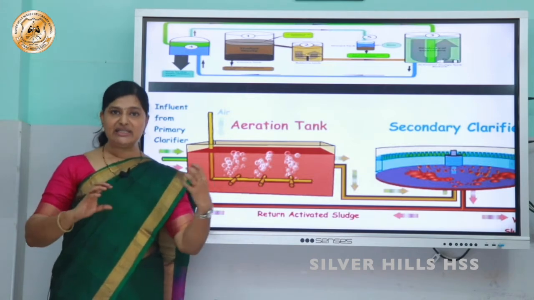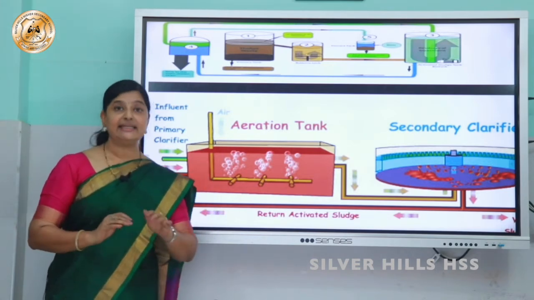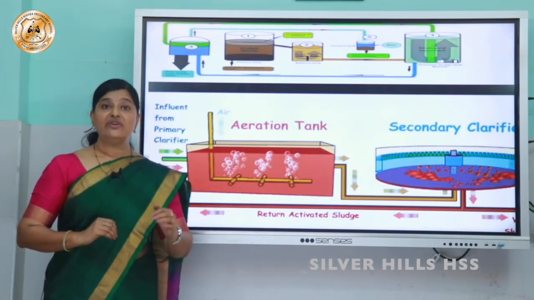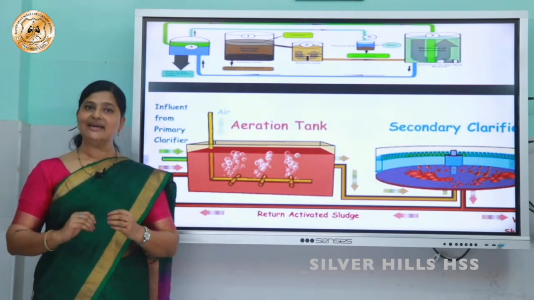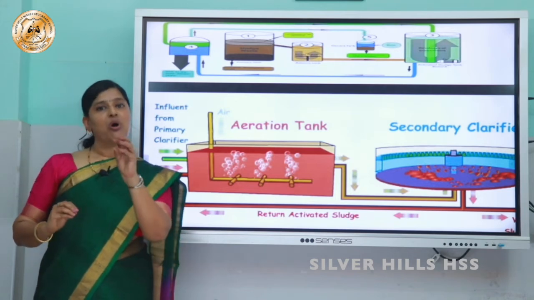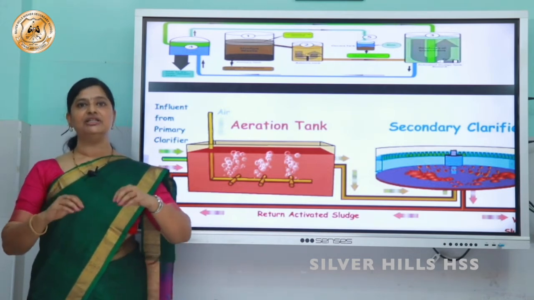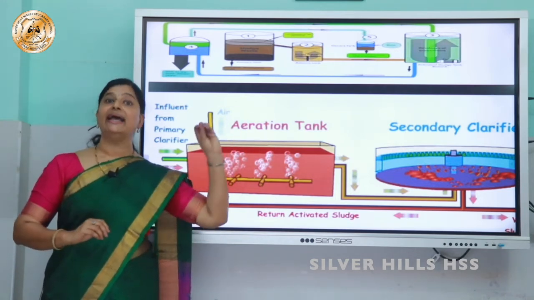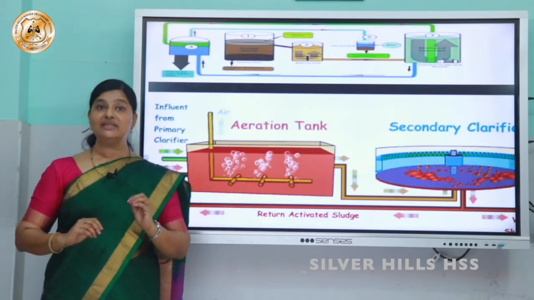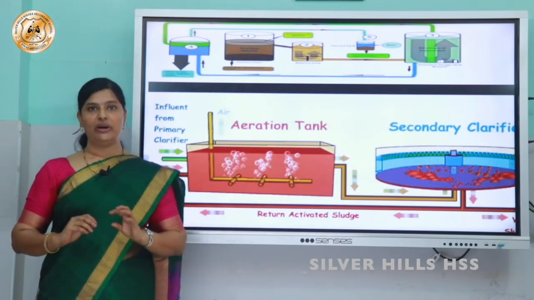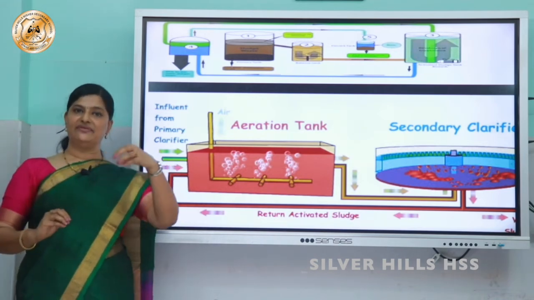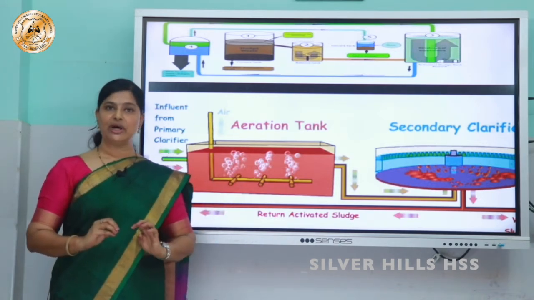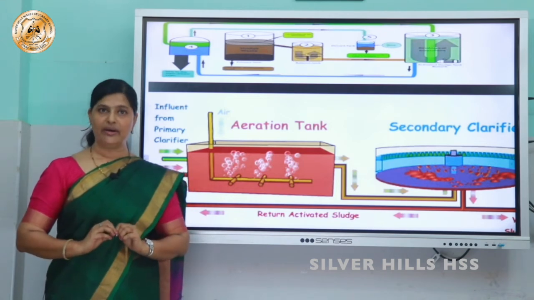The fungal elements and the aerobic bacteria will settle down and the one which settles is called activated sludge. Right? Now a small portion of this activated sludge is taken back to the aeration tank. For what purpose? To serve as an inoculum. You know what is meant by inoculum, isn't it? So a small part of the activated sludge will be taken back to the aeration tank as inoculum.